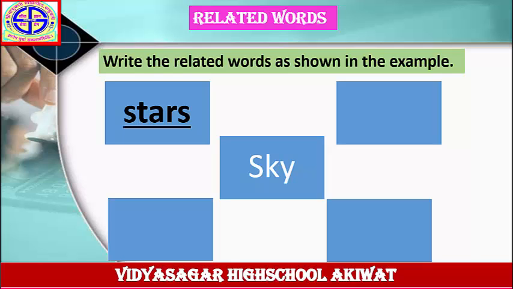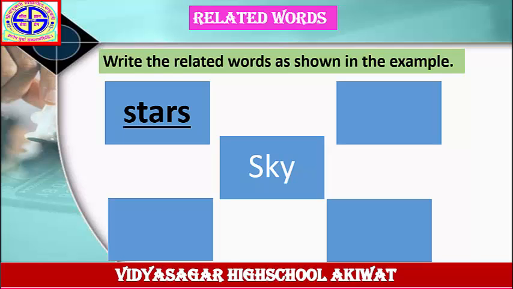Write the related words as shown in the example. In this wave diagram, the word is given here, sky. And the related words for this, stars. Means you have to write down the related words to the word sky. The answer is stars.